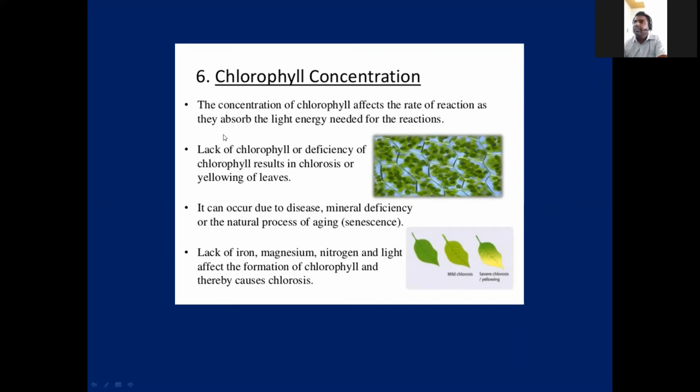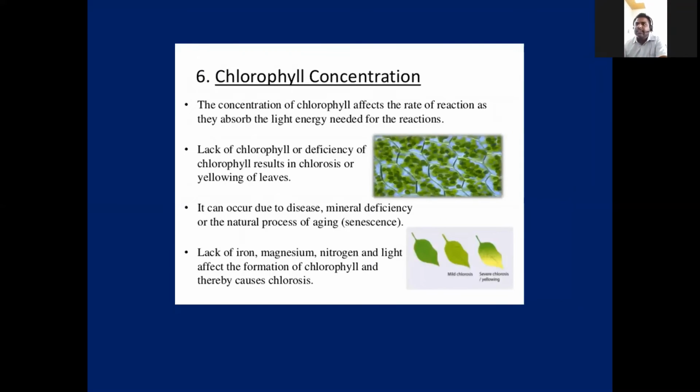Suppose how is the chlorophyll made? The chlorophyll is made with magnesium, nitrogen and hydrogen. If these minerals are less, automatically chlorophyll is not synthesized. The percentage concentration of chlorophyll is less. When chlorophyll is less, photosynthesis will be less. That is simple logic. Why? Because chlorophyll is the main content.